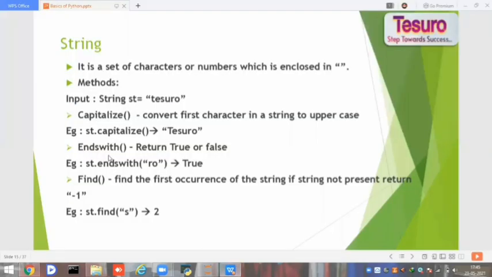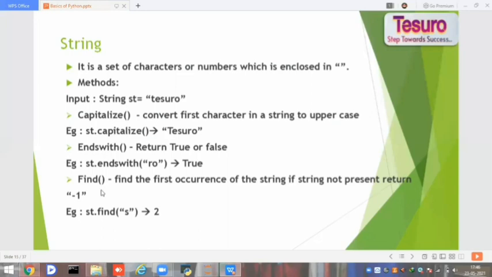And second, endswith checks whether the corresponding string ends with the corresponding letters or not. If it is satisfied, then true. Here I am checking st dot endswith of ro. If the given string ends with ro, then it will return true. Otherwise, it will return false.